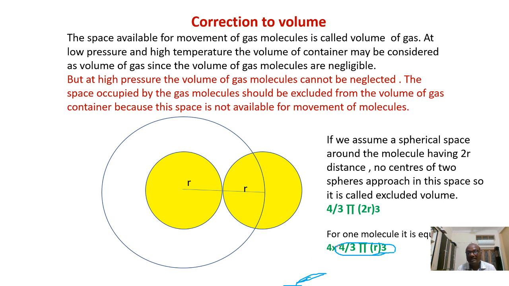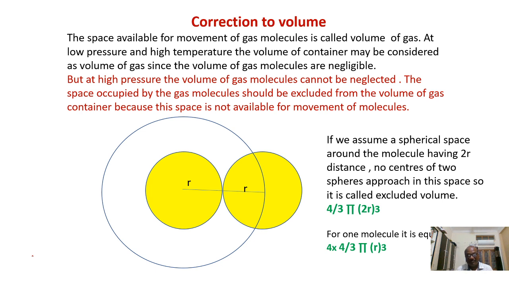So for one molecule, the excluded volume is 4 into 4 by 3 pi r cube. This means for one molecule, the excluded volume will be 4 times the volume of the gas molecule.